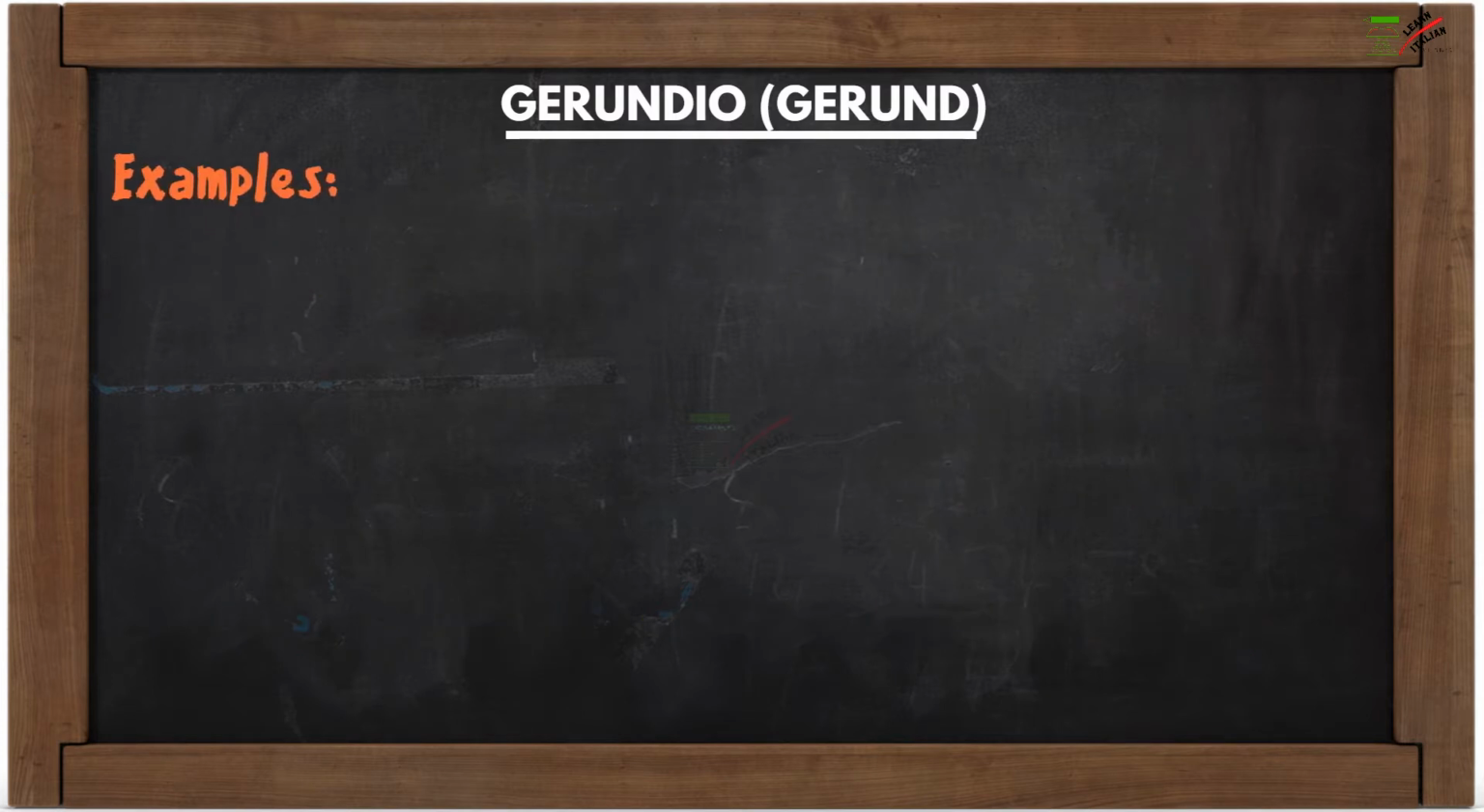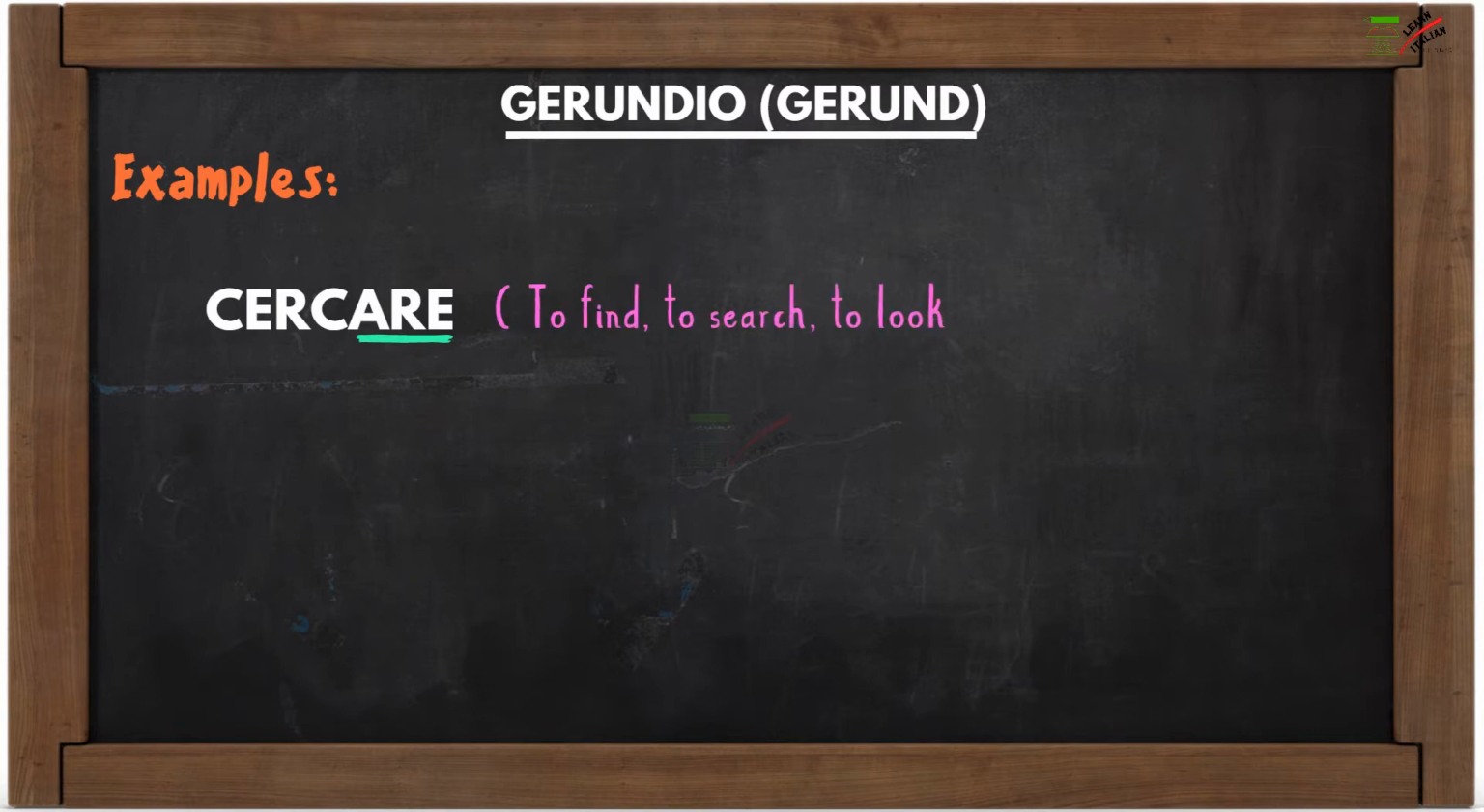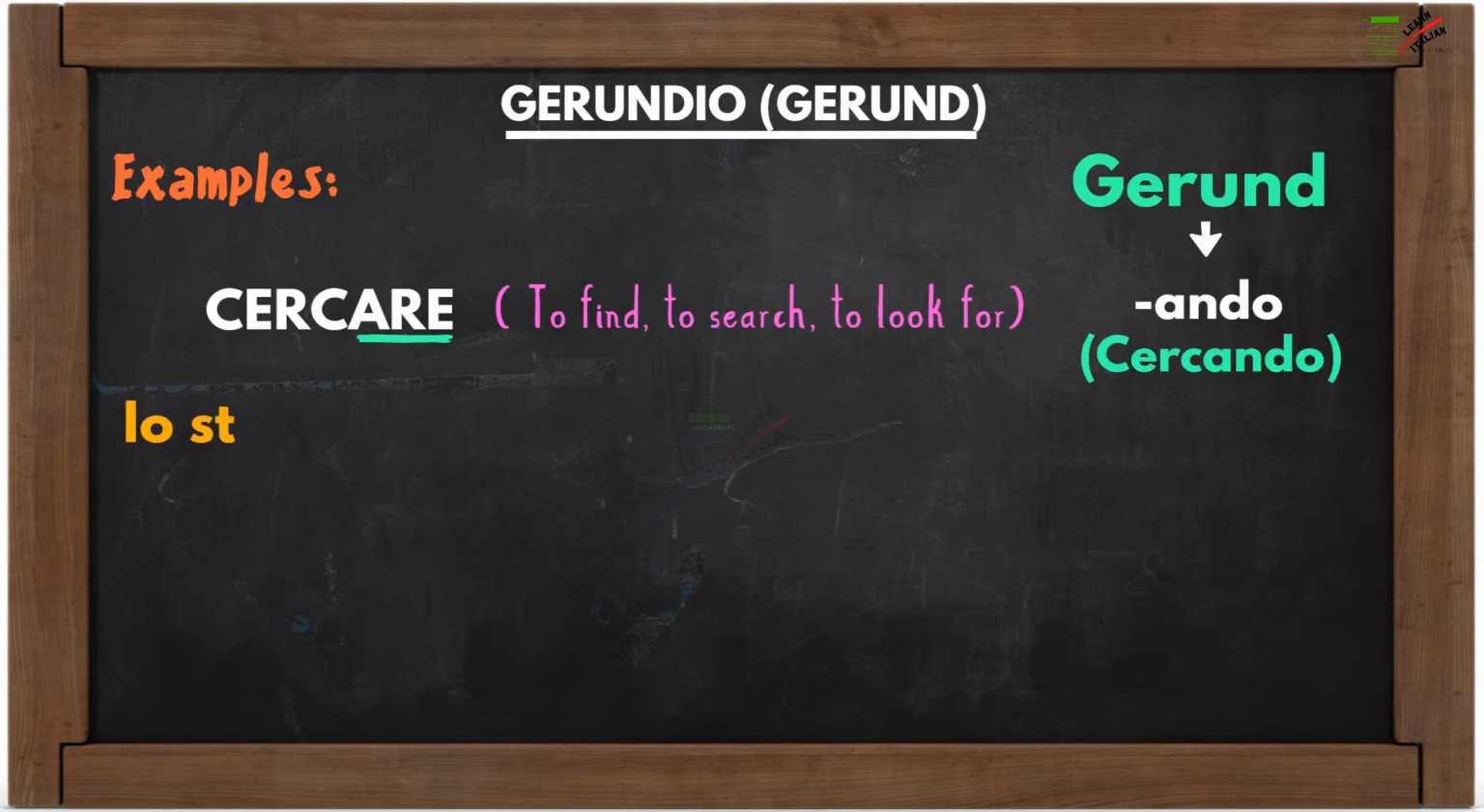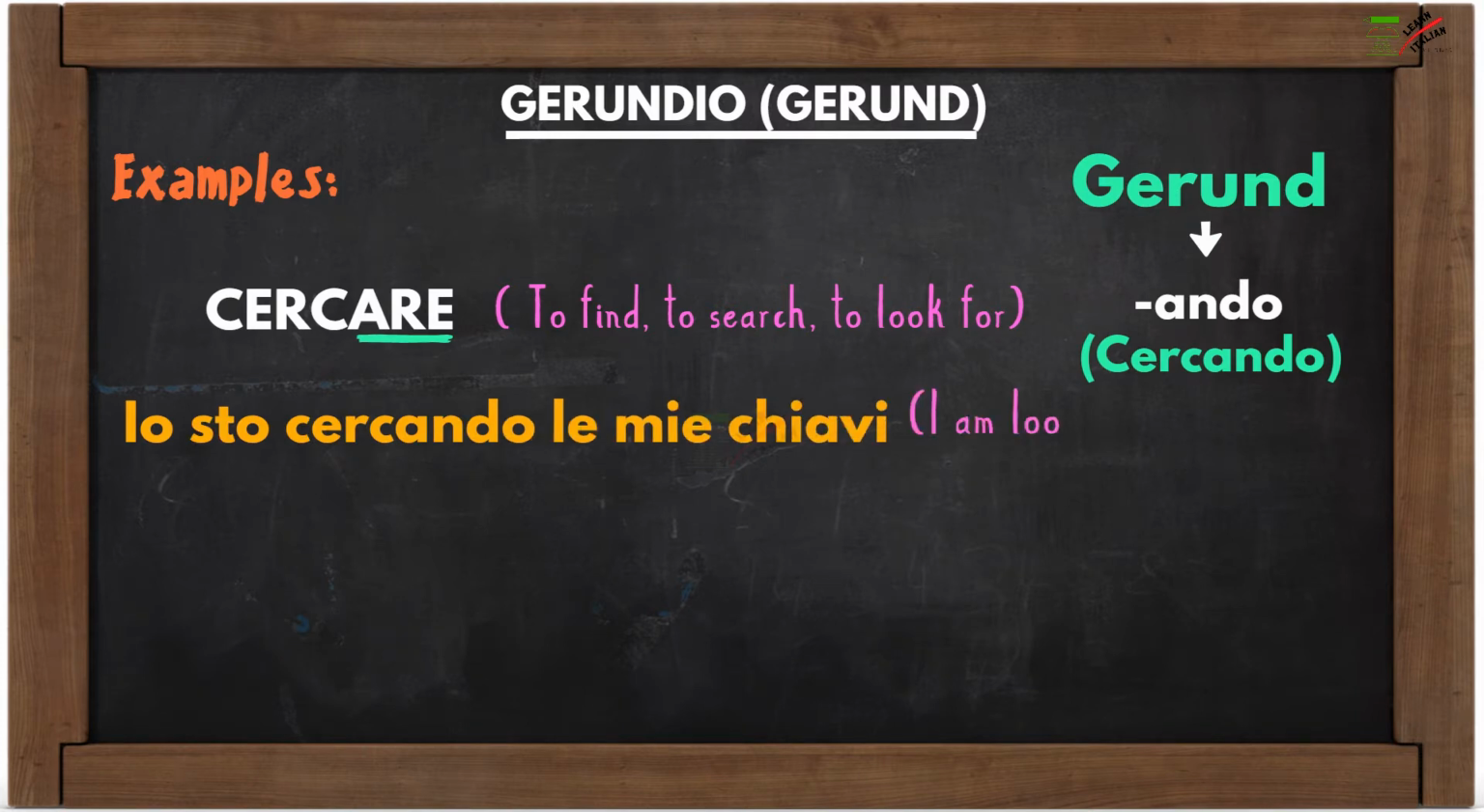Let's look at some examples. The verb cercare. This verb ends with are. Cercare means to find, to search, to look for. So, the gerund ends with ando. Io sto cercando le mie chiavi. I am looking for my keys.